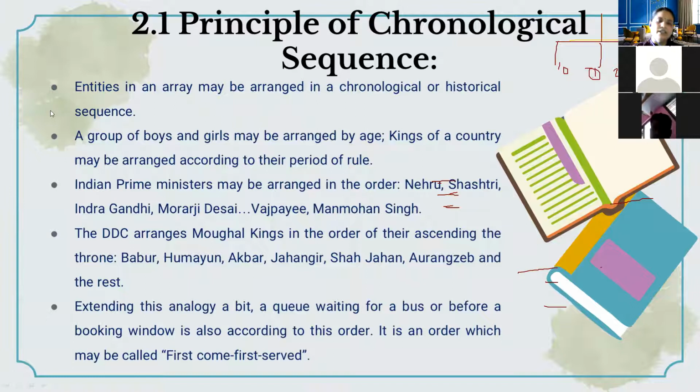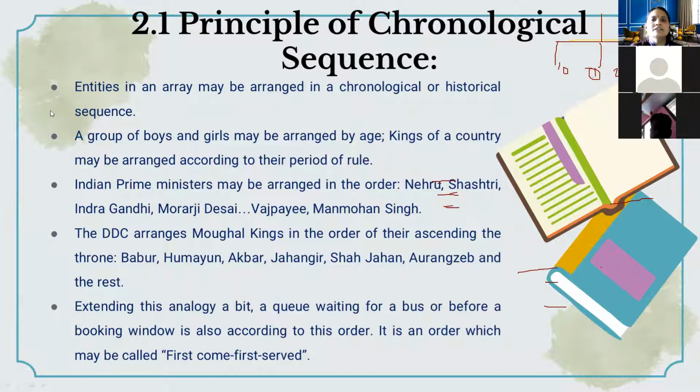if the subjects in an array have originated at different times, then they should be arranged in parallel progressive time. So what does parallel progressive time mean? Here in the chronological sequence, what we have to understand is that whatever entities are there, we have to arrange them based on the chronological or historical sequence.